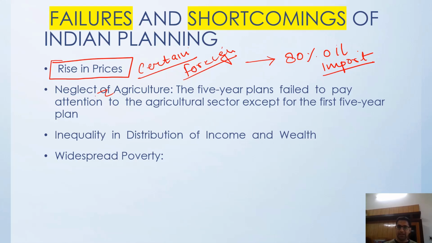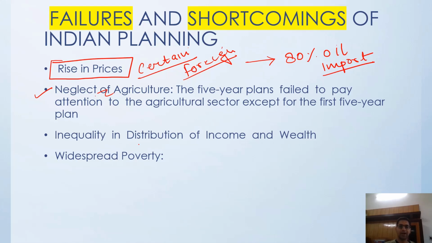If the oil prices rise, there is a sudden rise in prices in our country. Then there is a neglect of agriculture, because we were able to achieve a certain degree of self-reliance in this field, but the 5-year plans have failed to pay proper attention to the agriculture sector. In the starting they paid that attention, but in due course of time we have not given it as much importance as it should be given. We are mostly focusing on the service sector, and agriculture growth has been stagnant for many years.